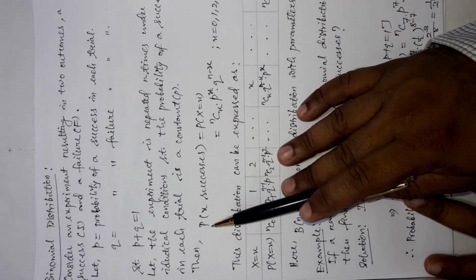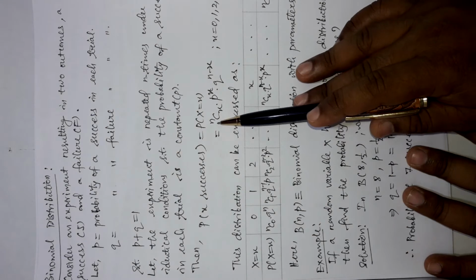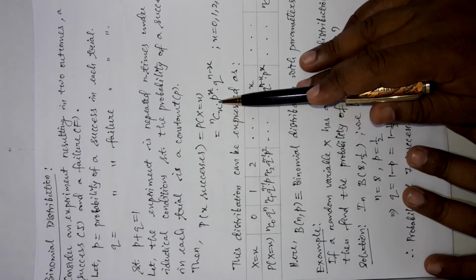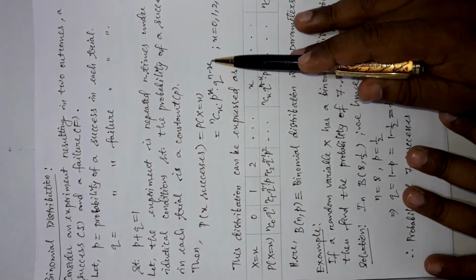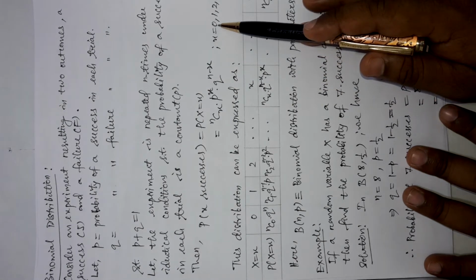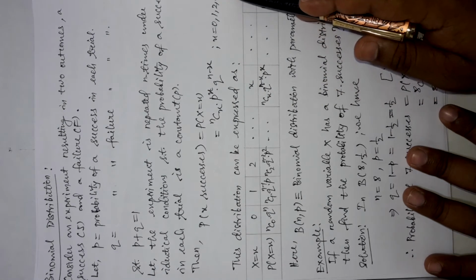Remember again that the probability of x successes will be nCx into p to the power x into q to the power n minus x, where the value of x will start from 0, 1, 2 up to n.